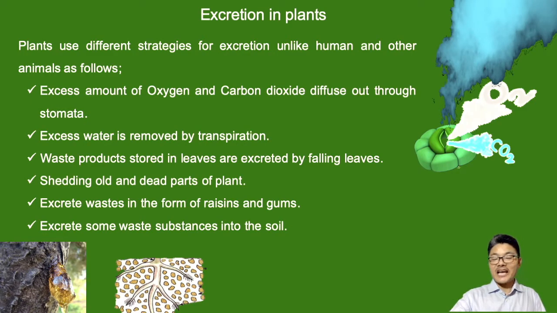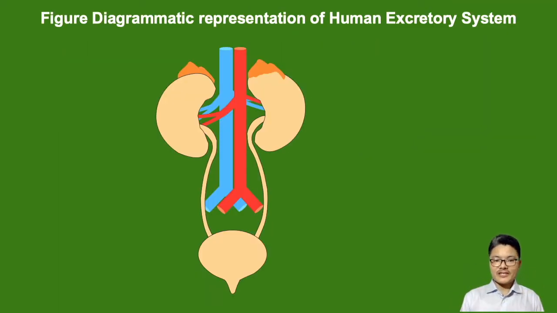Now let's look at how waste is removed out of our body. If I ask you how waste in our body is removed, then you will surely come up with this image. This is a diagrammatic representation of the human excretory system.